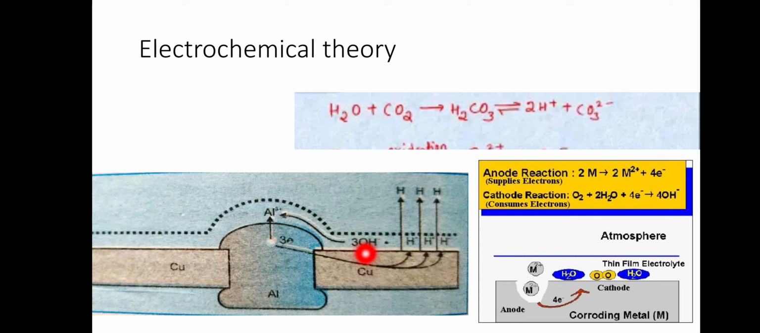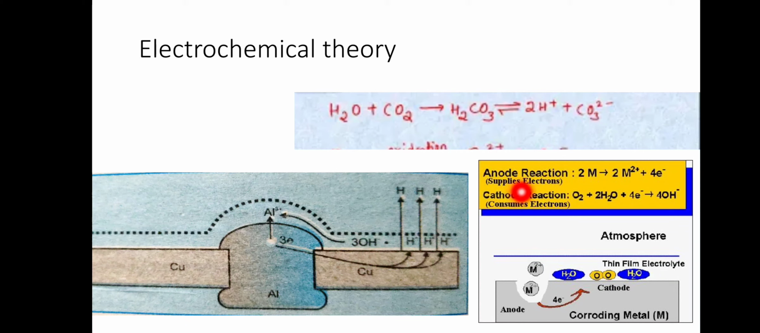From this, we can conclude that when an active metal, aluminium, higher in the electrochemical series, comes in contact with a less active metal, copper, lower in the electrochemical series, a galvanic cell is established. In this process, the active metal corrodes rapidly while the other remains intact.